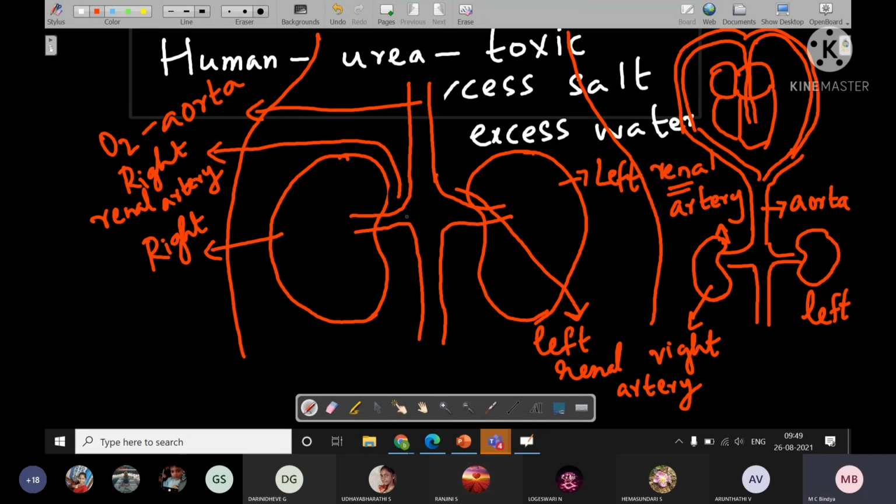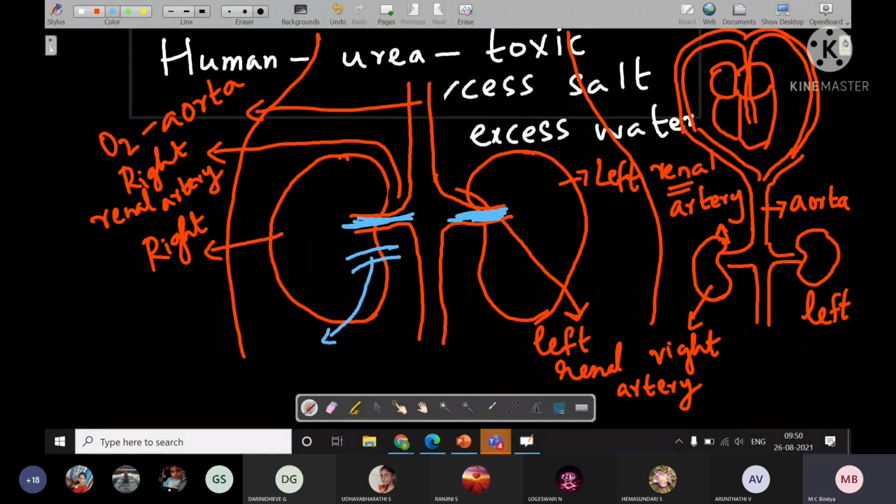Now what does this artery contain? The artery, though it is having oxygenated blood, has urea, salt, and extra water present. So it has to be filtered by the kidney, and the blood which is free of nitrogen waste will come out to the vein.